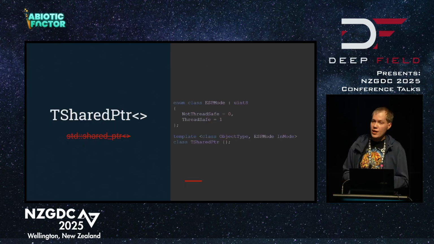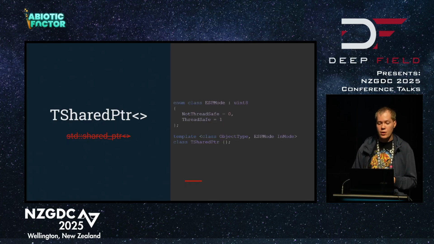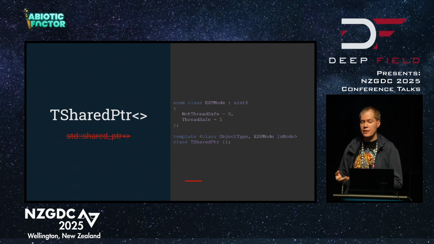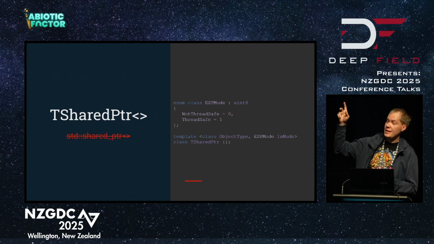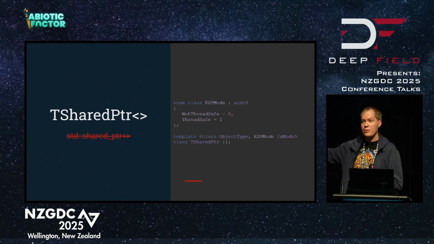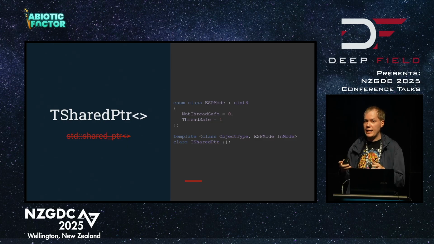If we look now at TSharedPointer, we can see a type that is built upon TAtomics. So TSharedPointer uses an atomic under the hood for its reference counting, which makes TSharedPointer by default thread safe. I'll point out that the C++ standard library shared pointers are not thread safe by default, at least in every case, especially when you're changing what they point to.